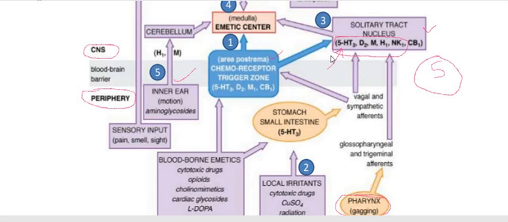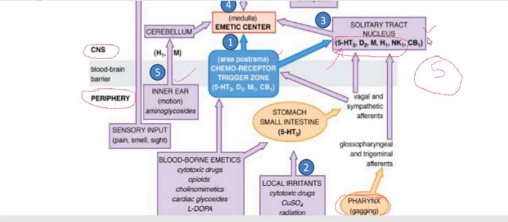For all of 5-HT3, D2, muscarinic, histamine, and neurokinin 1, we are using the antagonist to inhibit vomiting, because vomiting occurs because of the stimulation of these receptors by their respective neurotransmitter.